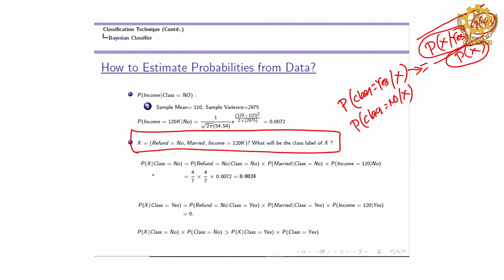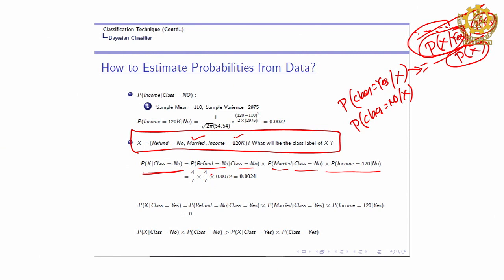So the probability of x given class no: x is refund no, multiplied by marital status married given class no, and income is 120k. Now you compute the individual values.